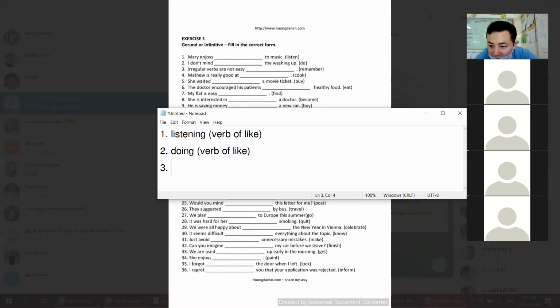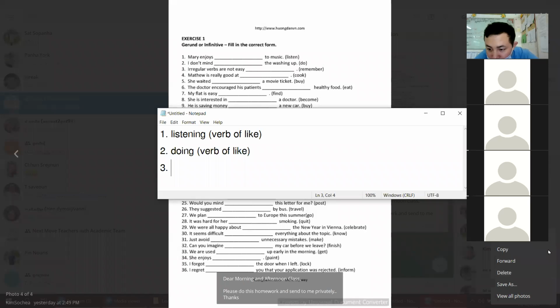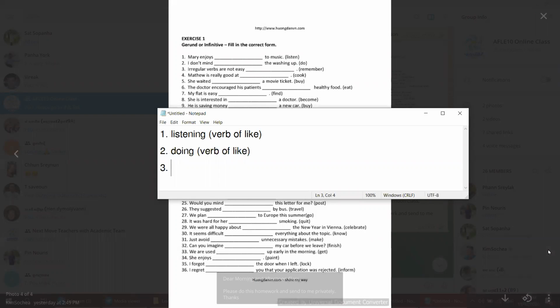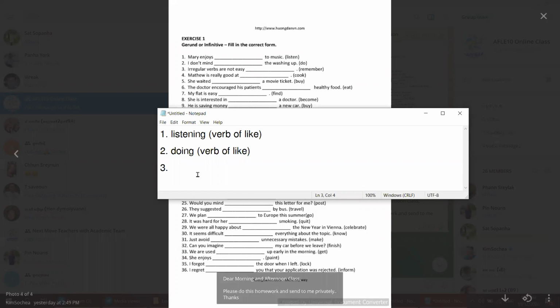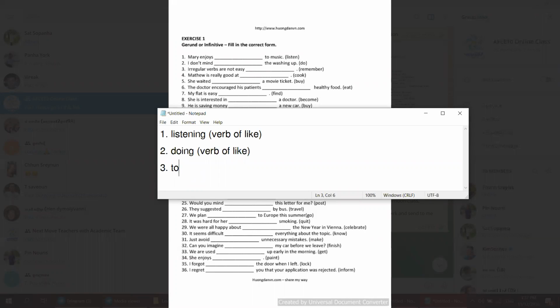So number 3, Lita. Irregular verbs are not easy to remember. Yeah, to remember. Try to remember. Can you speak louder? I cannot hear you well.